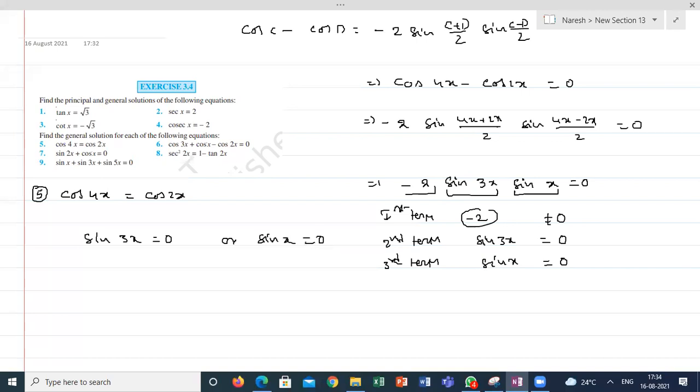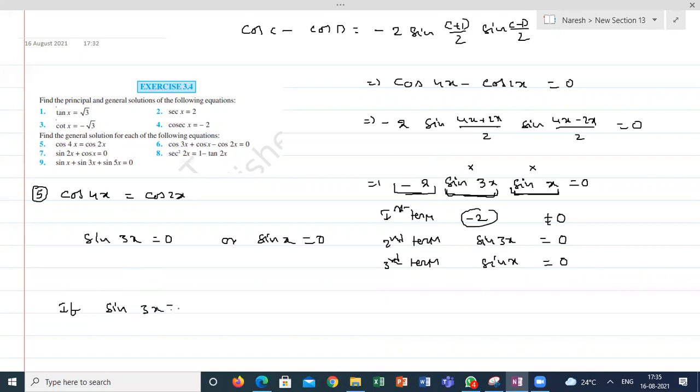Understood, guys? This is a crucial step. There are three terms and this whole product is 0. If the whole product is 0, either the second or the third one should be 0. The first one is never 0 because it is a constant. So the variables are sin 3x and sin x, and the possibility is only that either sin 3x must be 0 or sin x must be 0.